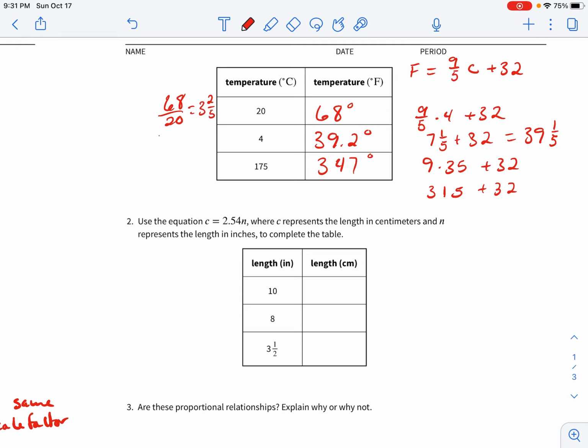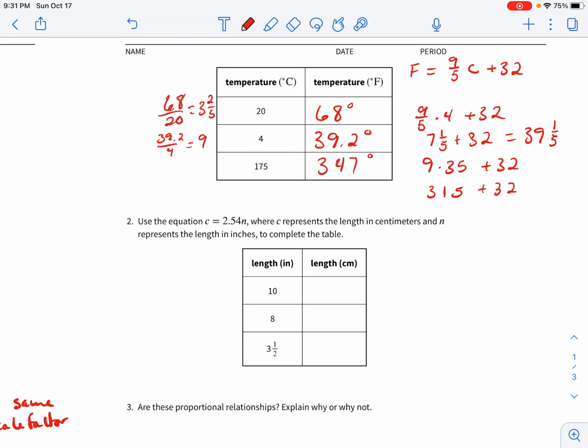Then 39.2 divided by 4. Well, I know 4 can go into 39 9 times, which would be 36. So right there, and then you have some left over, but right there that just shows us that these are not equal, so that table is not proportional.